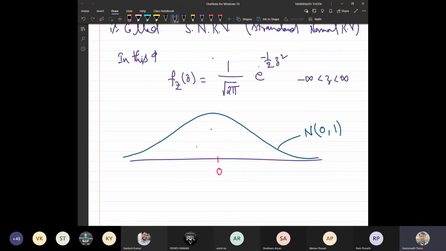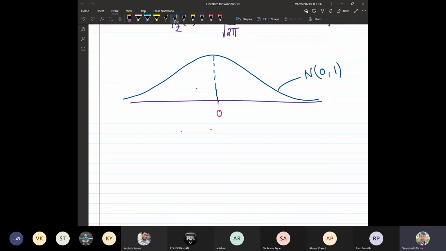Now, using the same properties, what will we get here? We know that the probability of minus infinity less than the standard normal variable z less than infinity is the integral from minus infinity to infinity of f_Z(z) dz, which equals 1. That means the area under the entire curve.